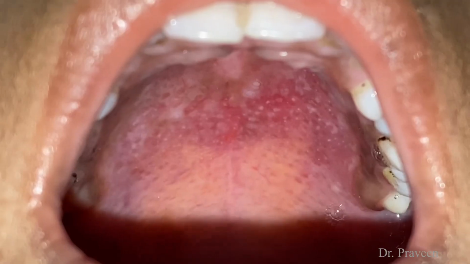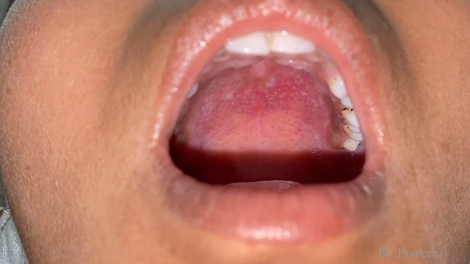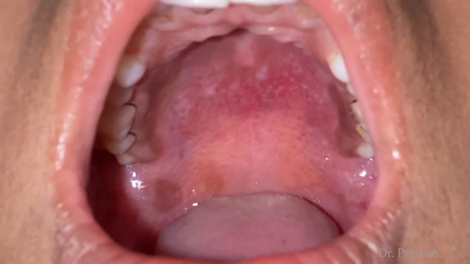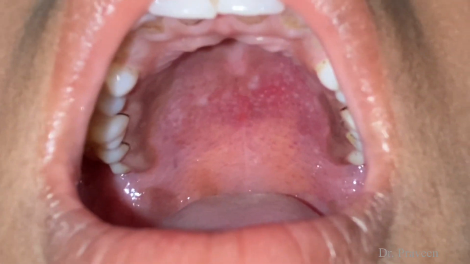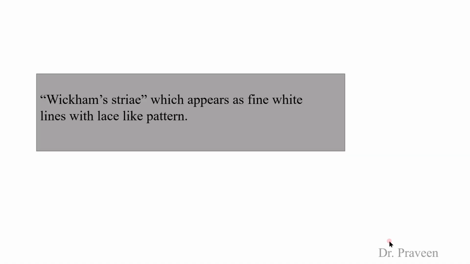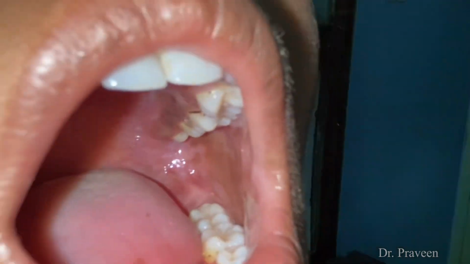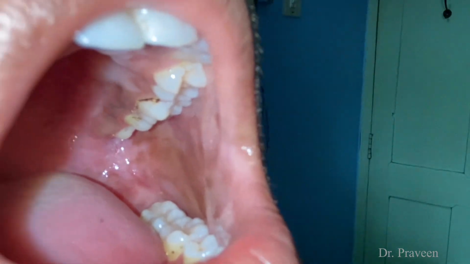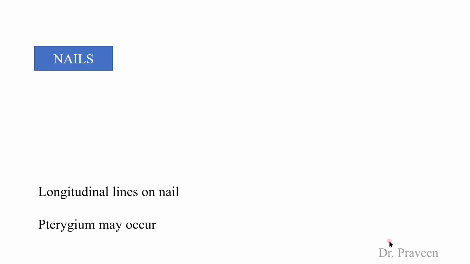Wickham striae, which appear as fine white lines with a lace-like pattern, are seen in LP of the buccal mucosa. And in oral Lichen planus, the healed lesions are seen with brownish discoloration. In the nails, longitudinal lines are seen, and pterygium of the nails may occur. The skin over the nail bed may protrude over the nail.